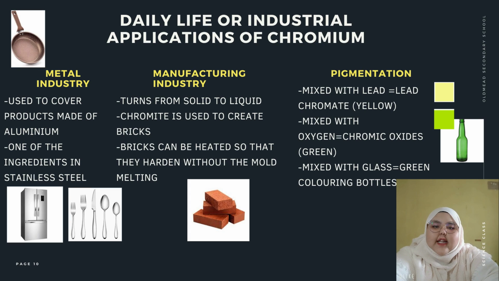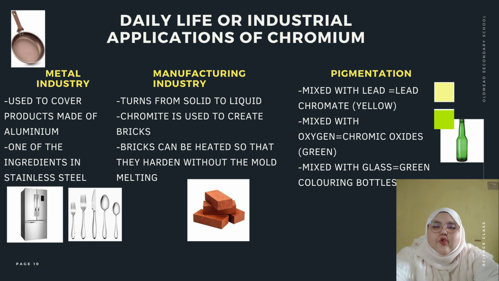Now, let's see the daily life and industry application of chromium. In the metal industry, chromium is used to cover many products made of aluminium, since chromium doesn't rust. This helps protect the aluminium and makes the products last longer. For this same reason, chromium is one of the ingredients in stainless steel, which is used to make many things that we use every day, such as silverware, refrigerators, and cooking pans.